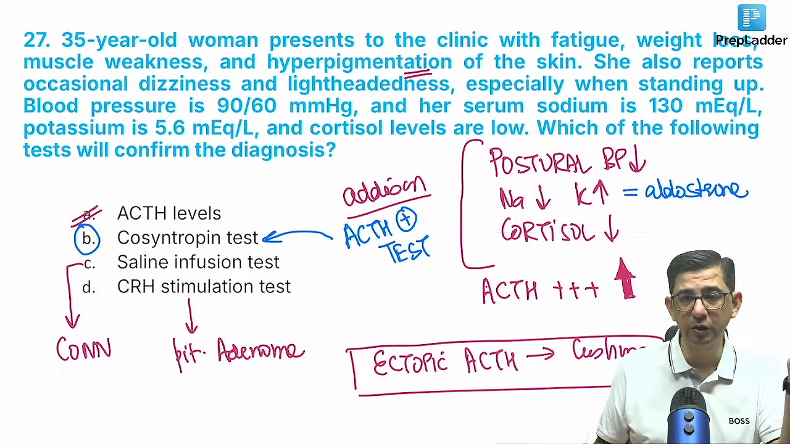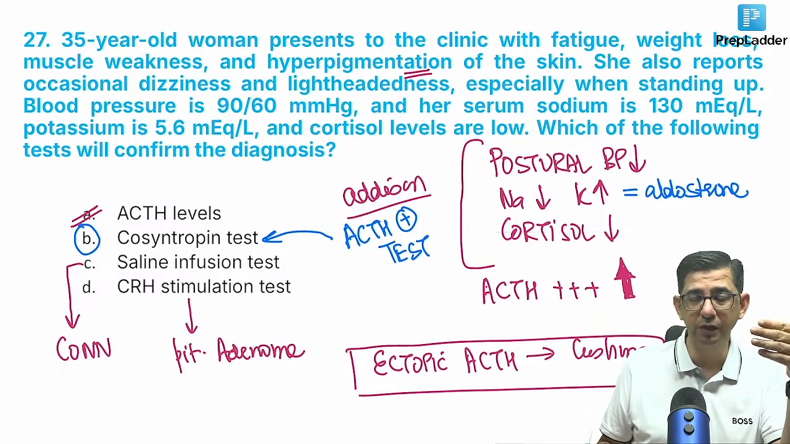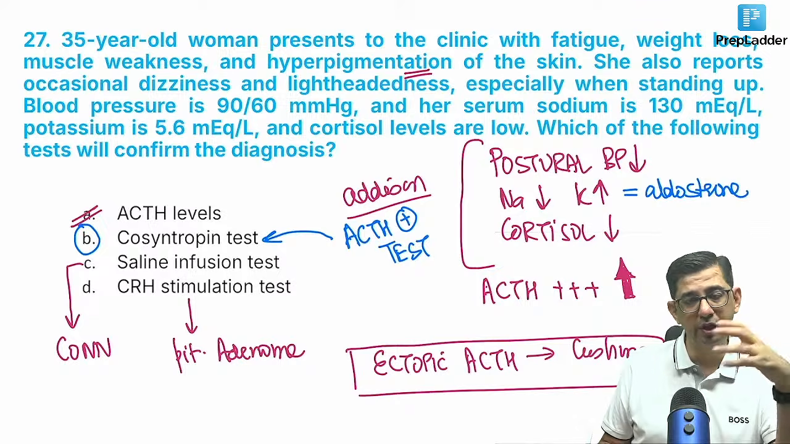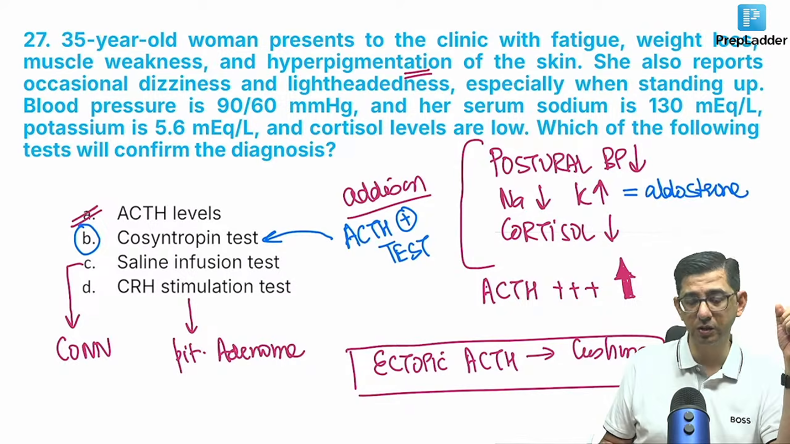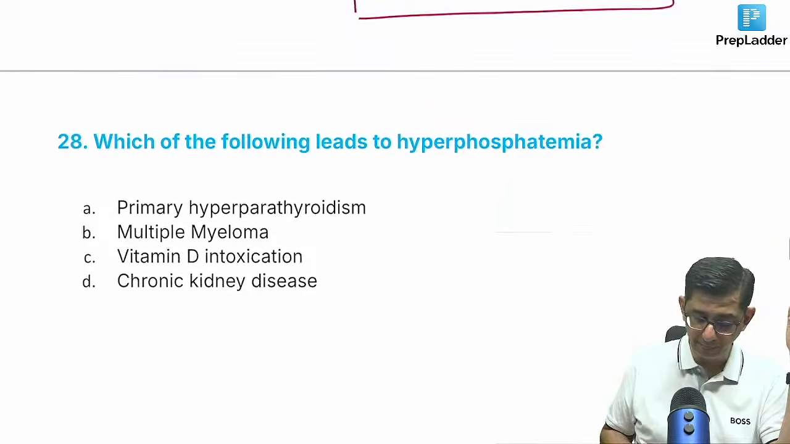Cortisol is himself mentioned to be low in a patient. ACTH is elevated, so there's a hyperpigmentation. So the diagnosis became clear. The only thing is that you have to pick up the best test for diagnosis of this condition. The answer is B. Okay, ji.